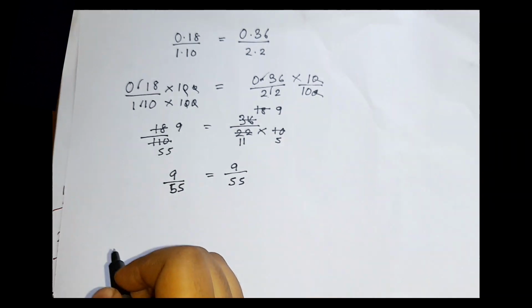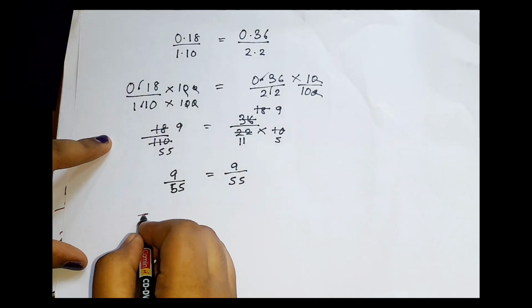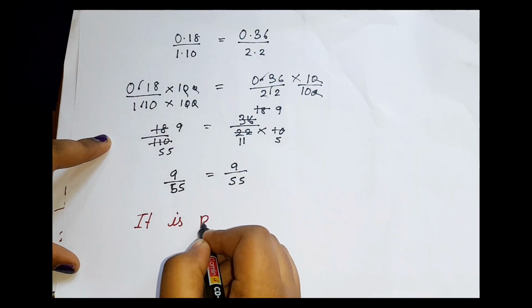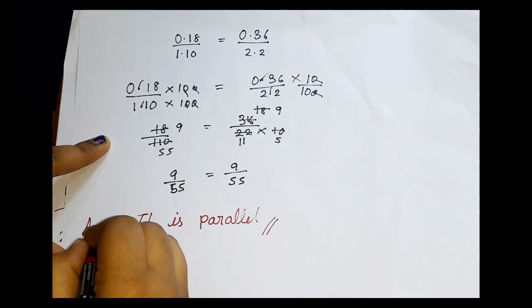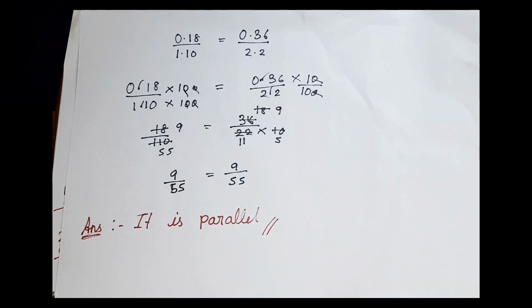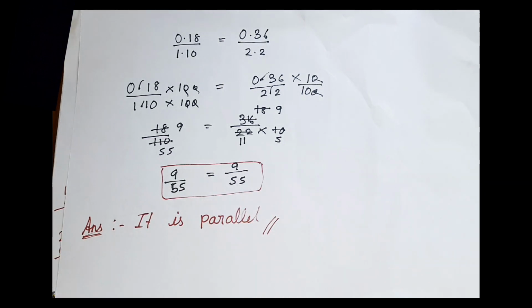So what do you think, whether it is parallel or not? Parallel means we are supposed to have the same ratio, the same number. Then we can say it is parallel. Here it has the same value, I mean the same ratios. That's why we can say it is parallel. So this is the answer. It is parallel, because both have the same value, the same ratios.